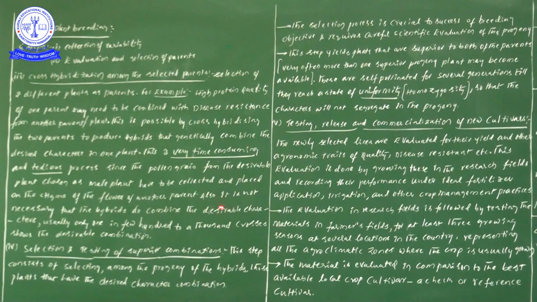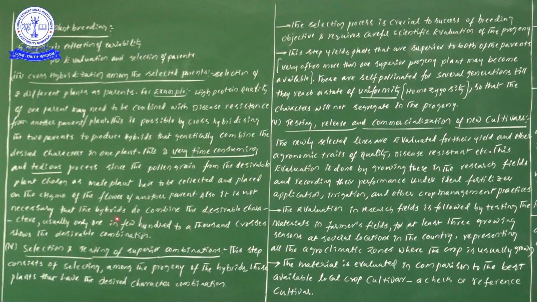Also, it is not necessary that the hybrids combine desirable characters. Usually only one in a few hundred to 1000 crosses shows the desirable combination. By reading this you cannot understand, so I will explain. By taking a male plant as well as a female plant, we place the pollen grains on the stigma of a female flower. At that time, sir, our work is completed, so we can clap, sir.